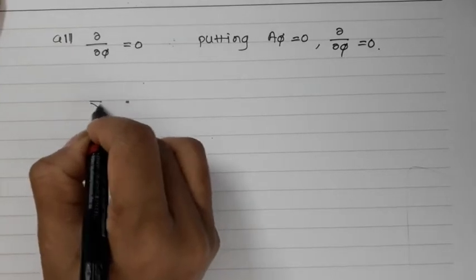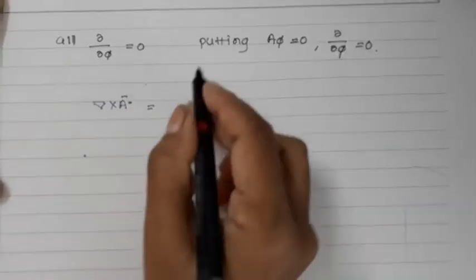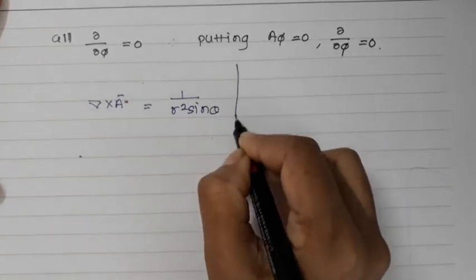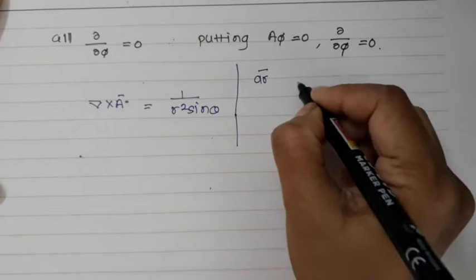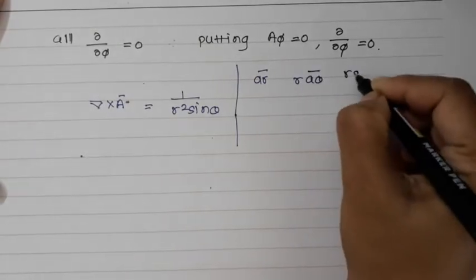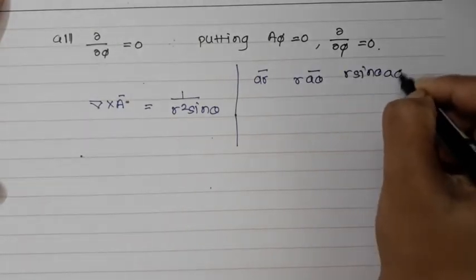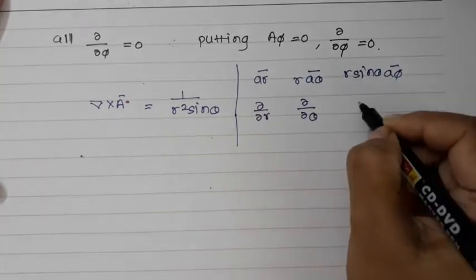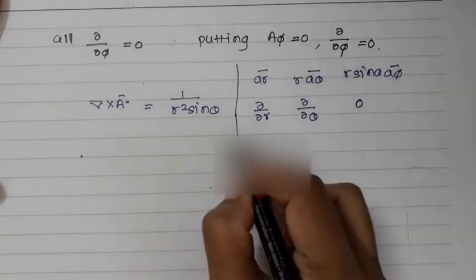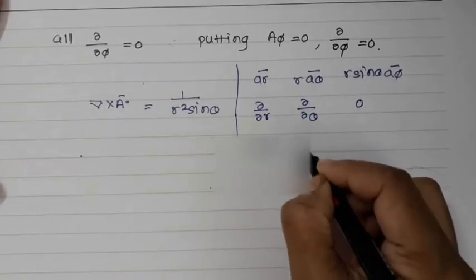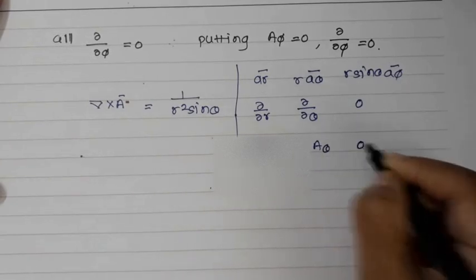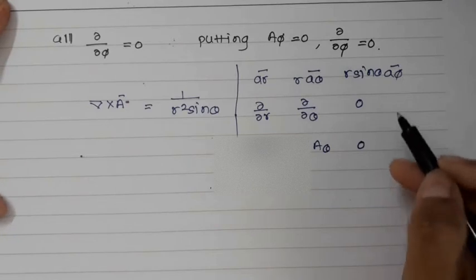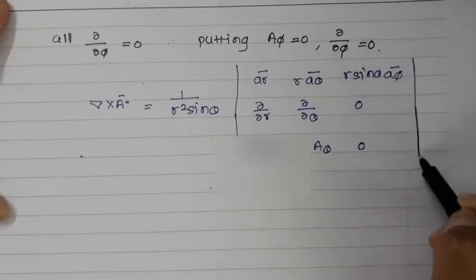That is, del cross A is equal to 1 upon r squared sin theta, with A_r, r A_theta, r sin theta A_phi, and d by dr, d by d theta. Here d by d phi will be 0, and since A_phi is 0, that term becomes 0.